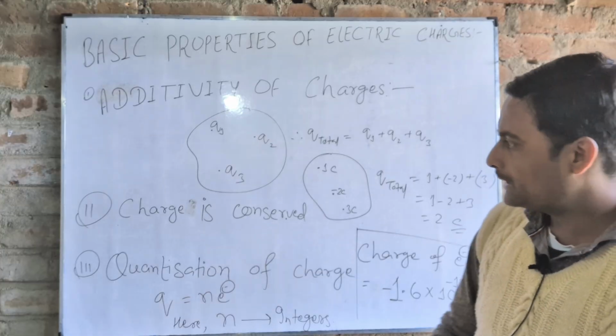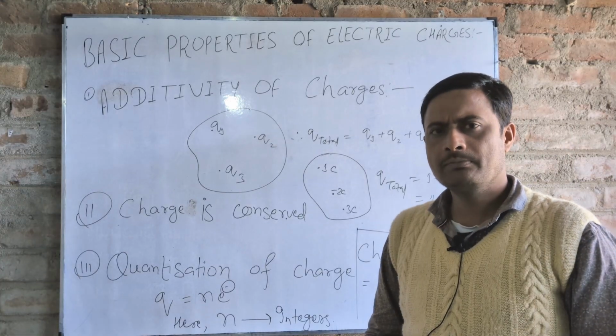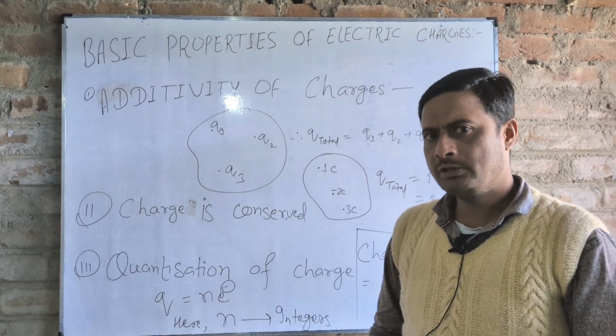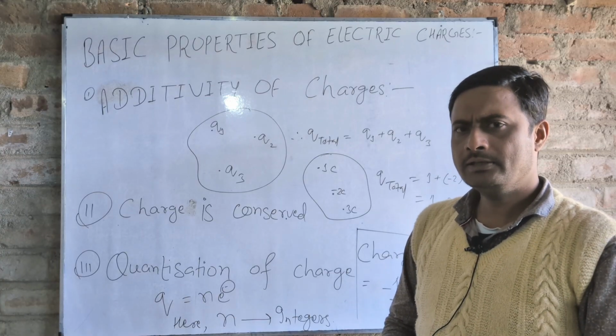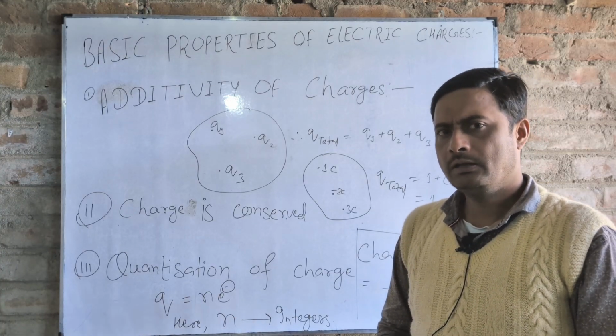The second point is that charge is conserved. It means the total charge of an isolated system is always fixed. If a body loses some charge, then another body must gain that charge, and as a result the total charge of the system remains equal.